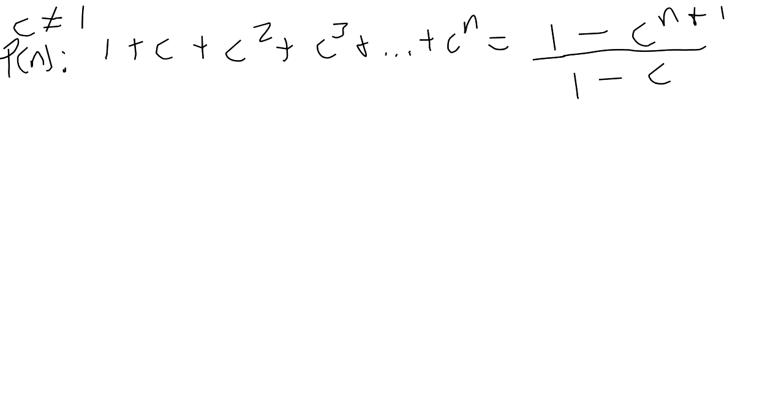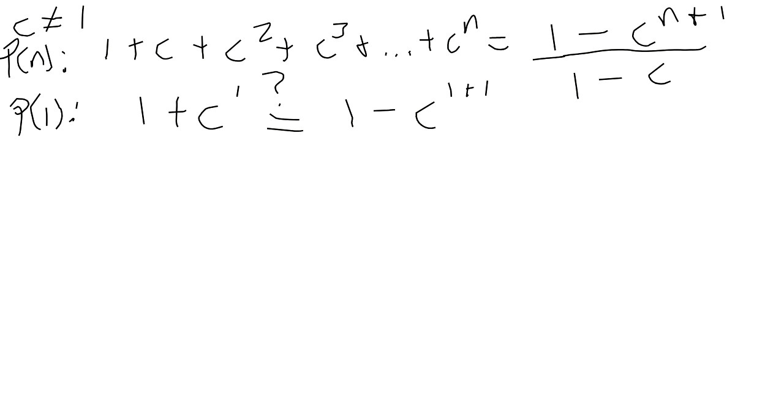So for P of 1, we are showing that P of 1 is this, right? On the left side, we're going to have 1 plus c to the 1. We don't know if it's equal yet, so put a little question mark over it, like what we did a while ago. We're going to check to see if it's 1 minus c to the 1 plus 1, replacing the n's with 1, over 1 minus c. On the left side, all we have is 1 plus c.